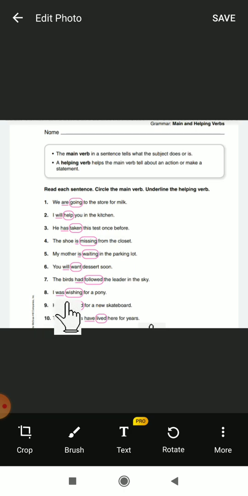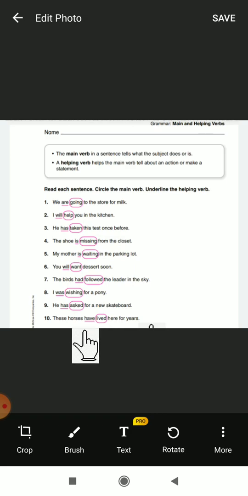Next, I was wishing for a pony. Wishing is the main verb and was is a helping verb here. Next, he has asked for a new skateboard. Asked is the main verb and has is the helping verb. These horses have lived here for a year. Lived is also the main verb and have is the helping verb.